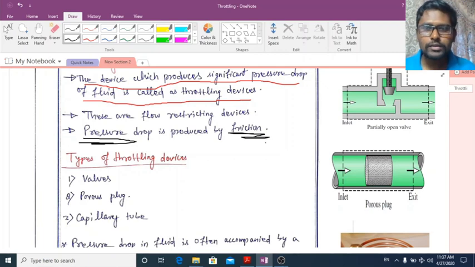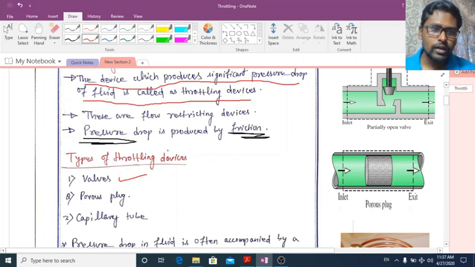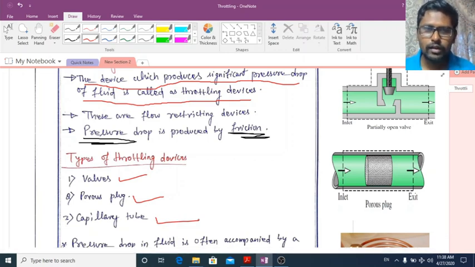And we all have seen throttling devices in our day-to-day life. One example is valves. Valves are throttling devices. Next one is the porous plug. Third one is the capillary tube. So valves means whatever valves you are using in day-to-day life or for industrial purposes, they all come under throttling devices.